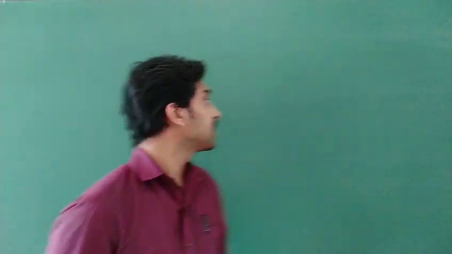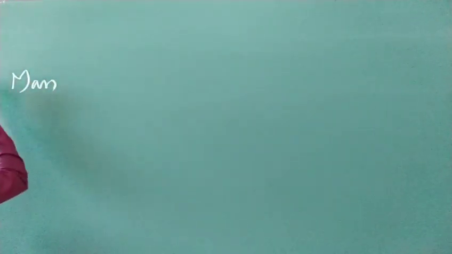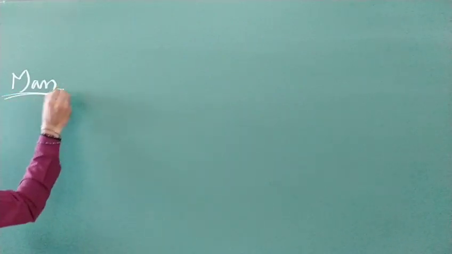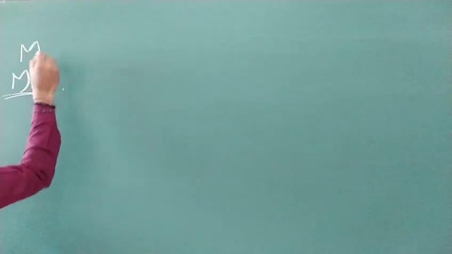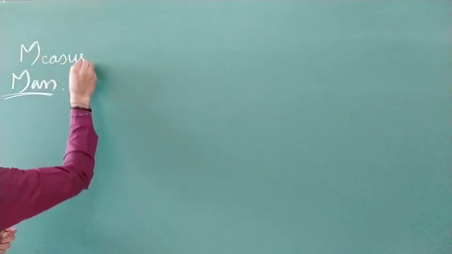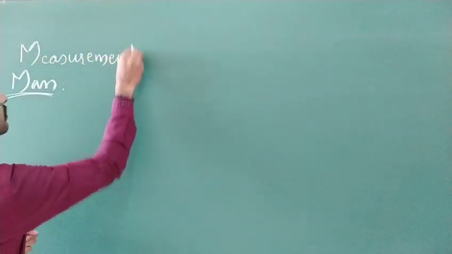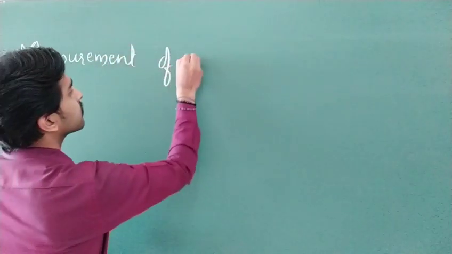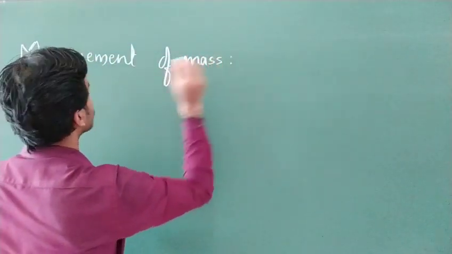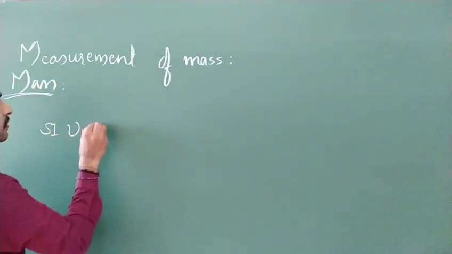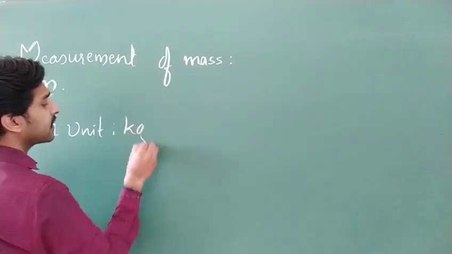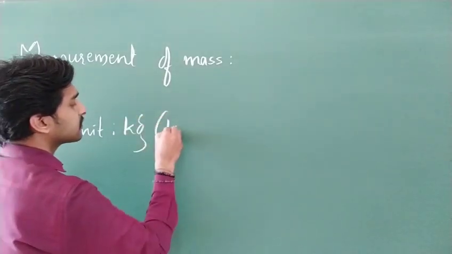And what is the SI unit for mass? SI unit for mass is nothing but what? Kg, correct? So about mass we are going to discuss. In NCERT, if you refer, under the section measurement of mass, you will see this. Clear? So the SI unit for mass is kilogram and written as kg. Clear?